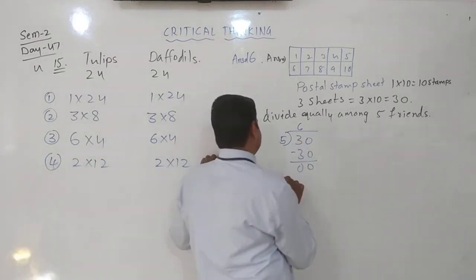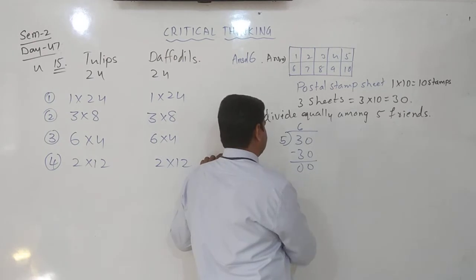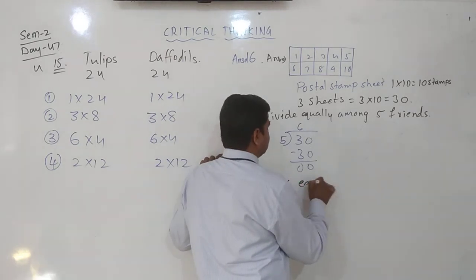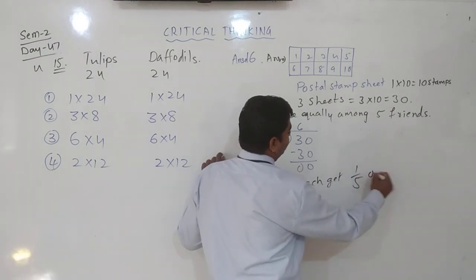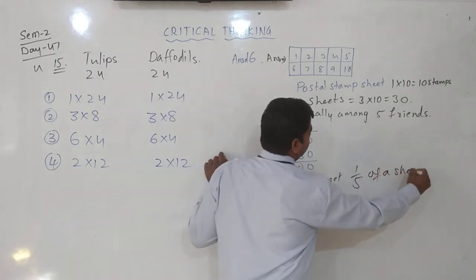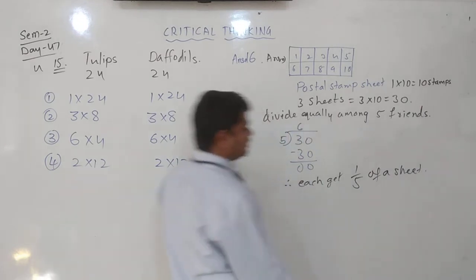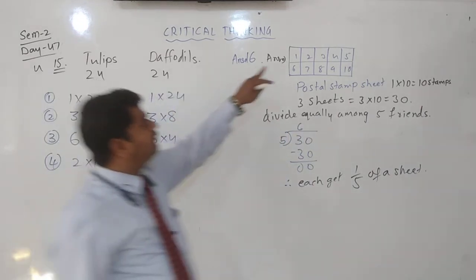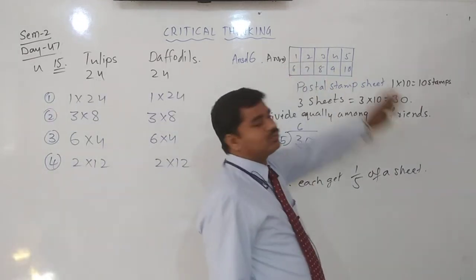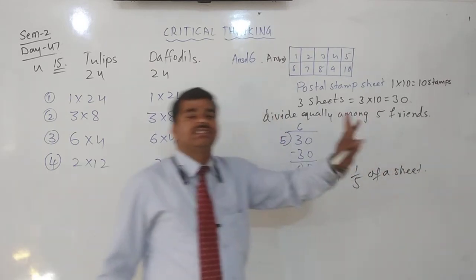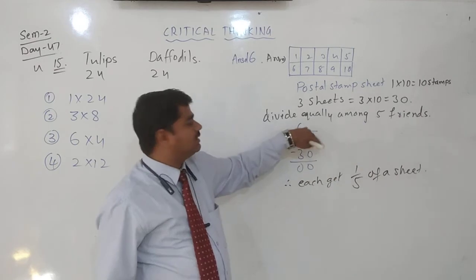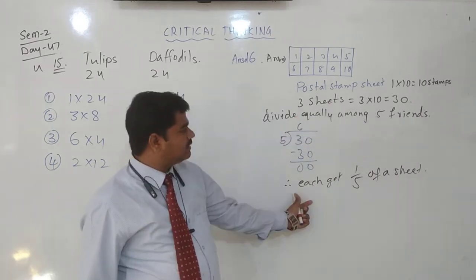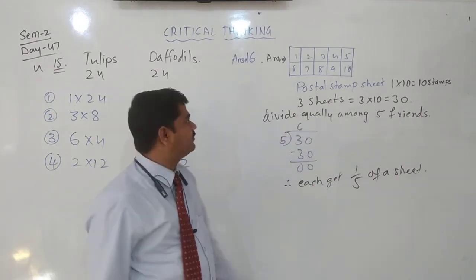This we can write: each gets 1/5 of a sheet. 1/5 means out of one sheet, 5 parts, 2 stamps each. Then for 3 sheets: 2 ones are 2, 2 twos are 4, 2 threes are 6. Yes, 6 stamps they will get. This is the answer. You can write this much for that one.